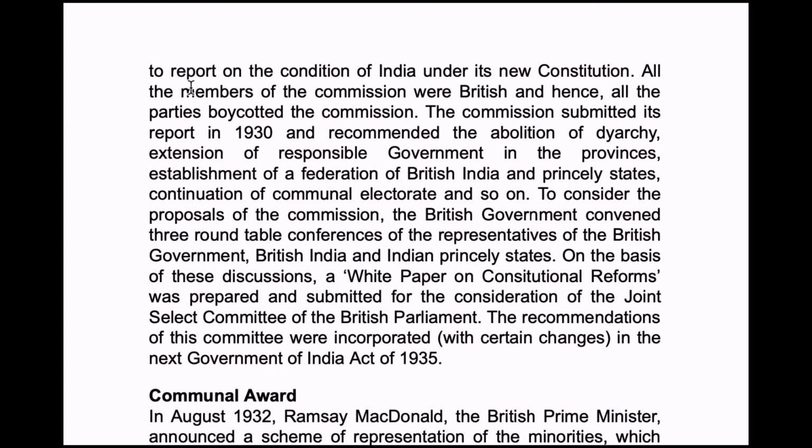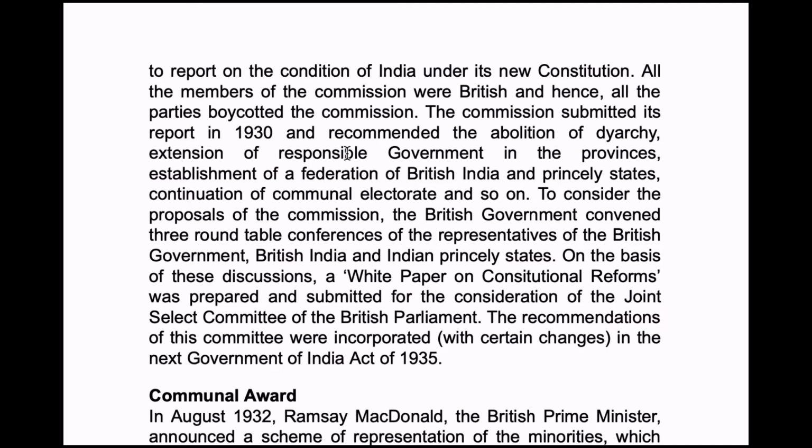So the commission submitted its report in 1930 and recommended the abolition of diarchy. Diarchy means double rule. Double rule means the governor having transferred and reserved subjects. So in transferred, he can administer with the advice of these councils, and he should be responsible to the legislative council, whereas in reserved he can administer without being responsible. Okay, that is diarchy.